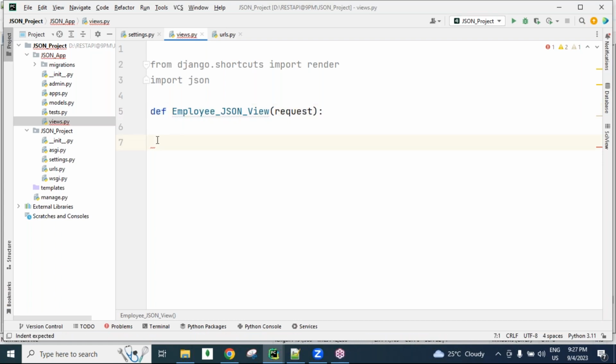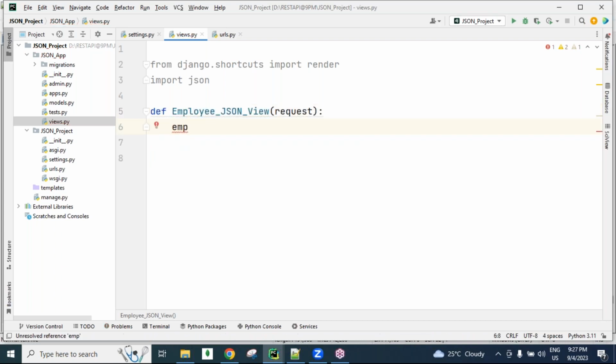In the next session I will show you how to create class based views, and which one is better. In REST API we always use class based views most of the time, and later how we create function based views also. All these things we can discuss, guys.